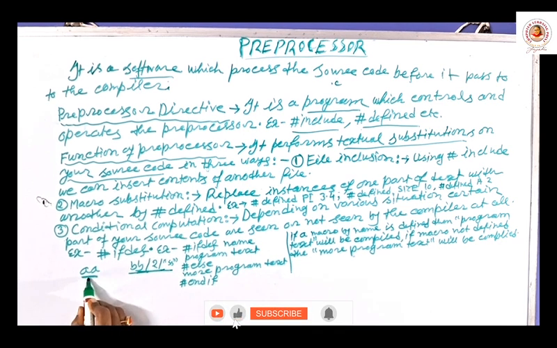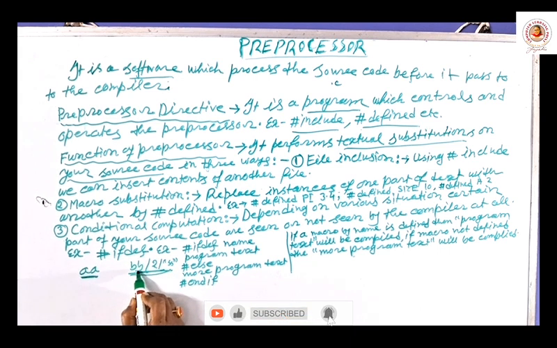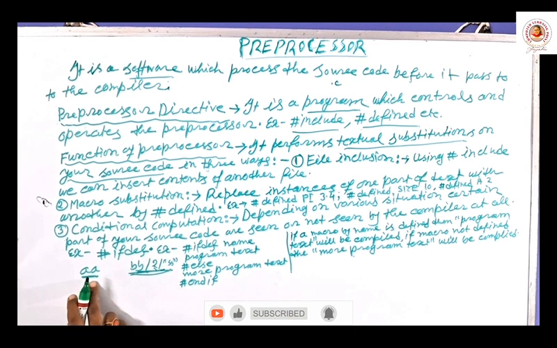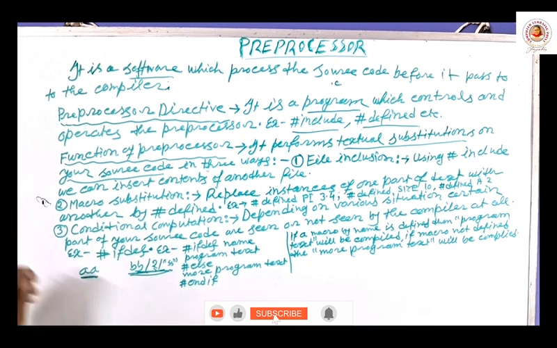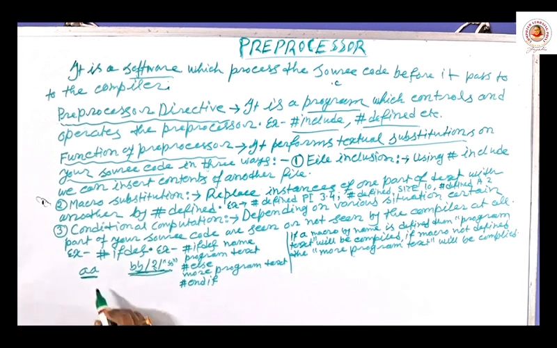Okay, so this name or this text will replace this text. That means AA means this. In any part of your program where you find AA, AA will be substituted with this text, maybe BB or any value. Okay, so this is called textual substitution. Wherever you see AA in the program, AA means BB, or AA means 2, or AA means SS. Then it will be replaced by this. That is called textual substitution.